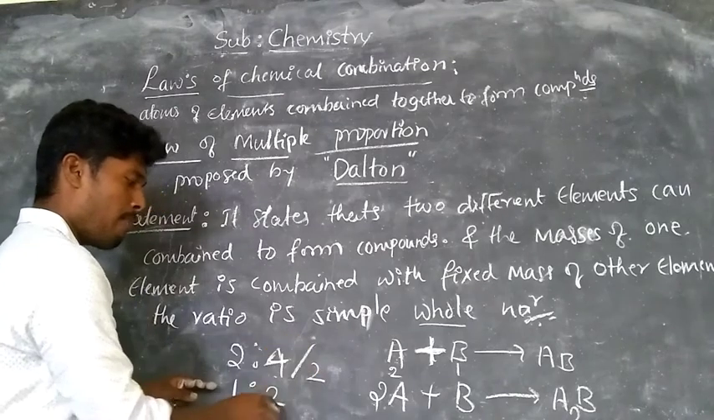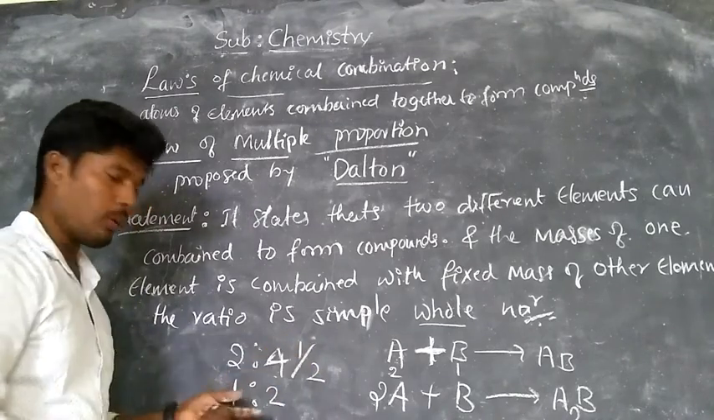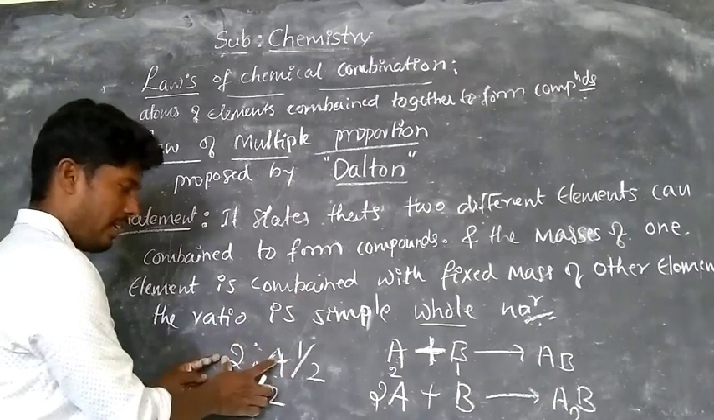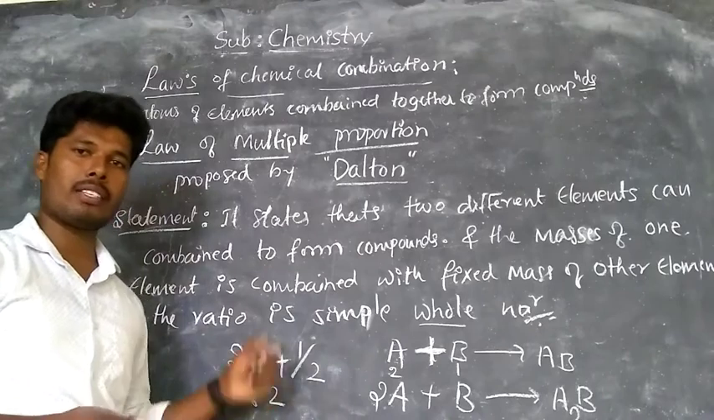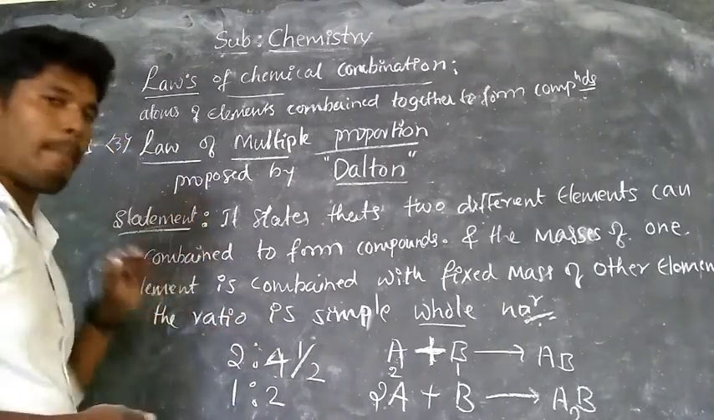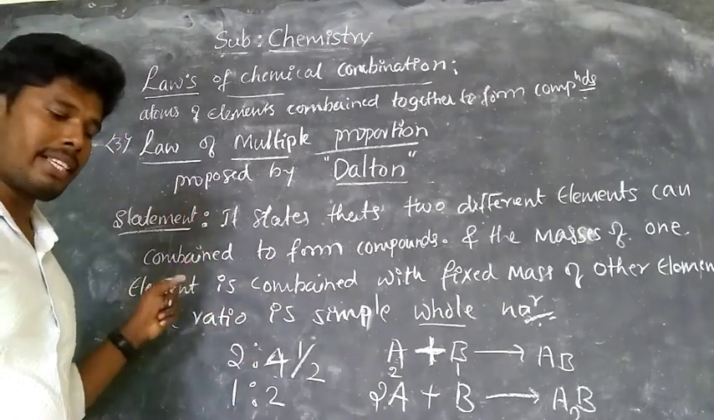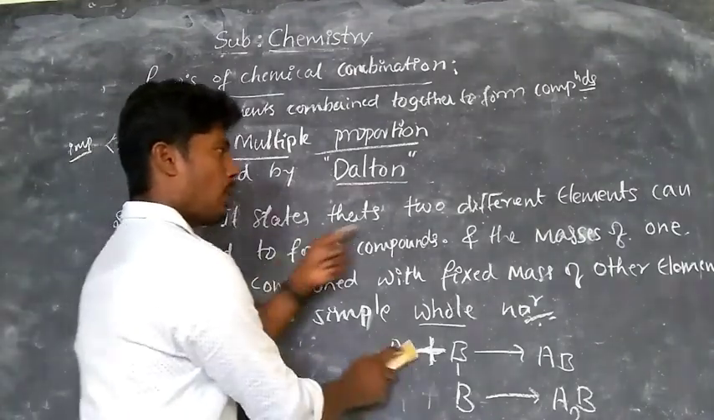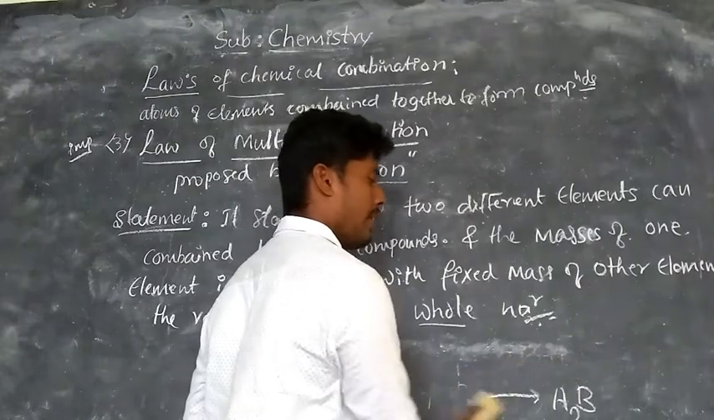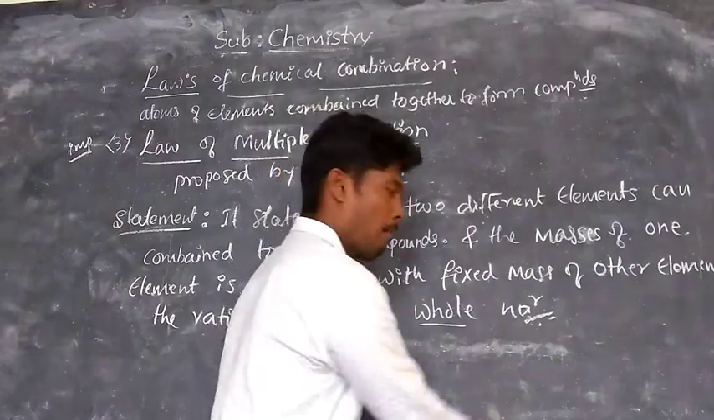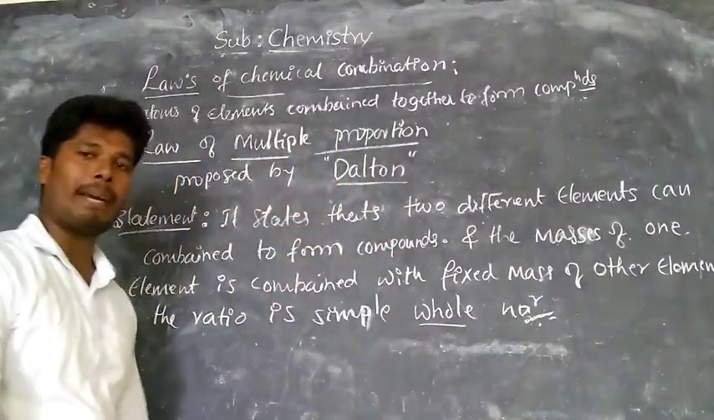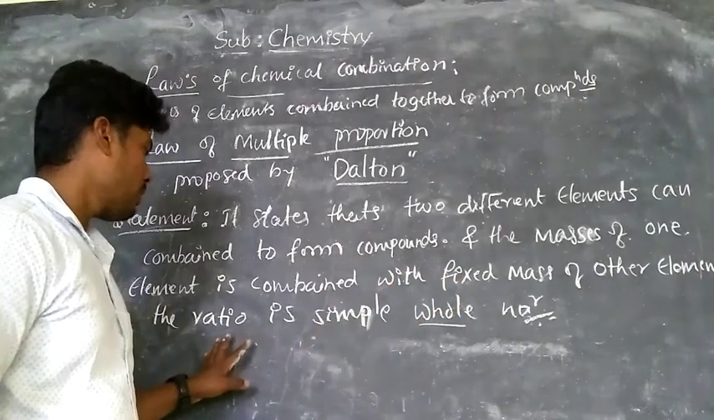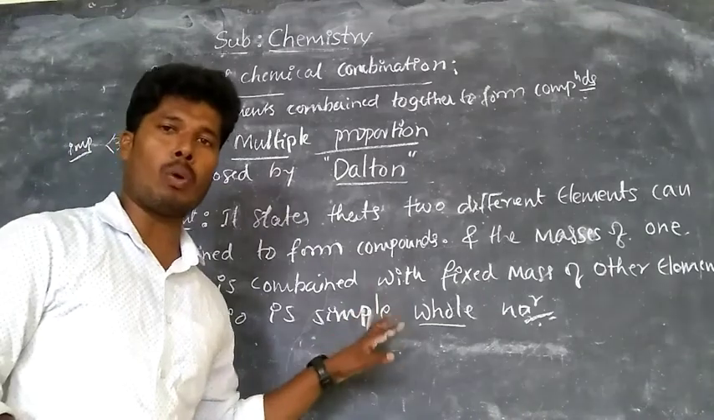Divided by 2, or multiplied by 1 by 2, you get the same number. So that only says that again the ratio is a simple whole number. This is the law of multiple proportion. It says that when two different elements combine together to form a compound, the masses of one element combined with a fixed mass of the other element are in a simple whole number ratio.